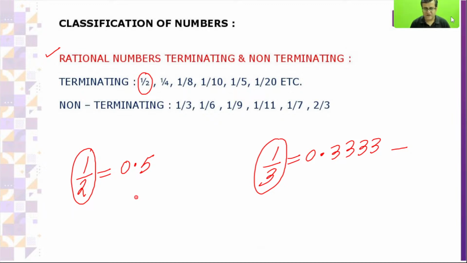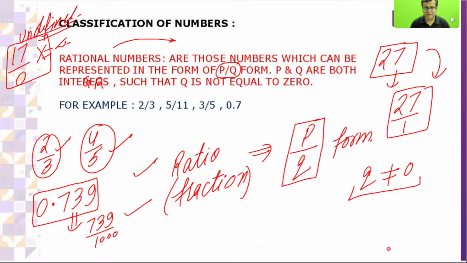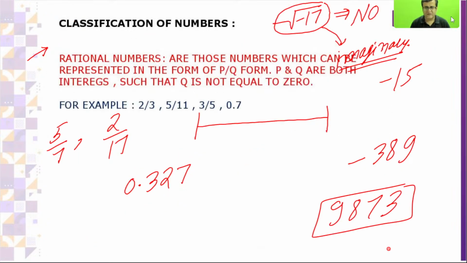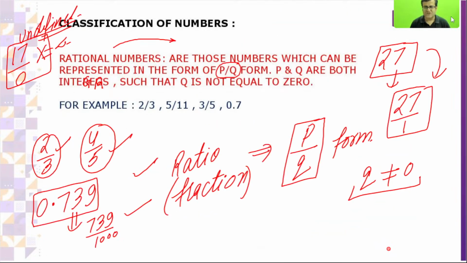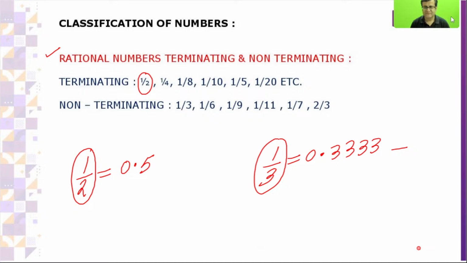Okay. Krishna, what do you want to ask? 10 by 7? Where is 10 by 7? Yes, this is rational, beta. P by Q. That is it. 10 by 7 is 100% rational. Okay. Any other confusion? Is it clear, beta?